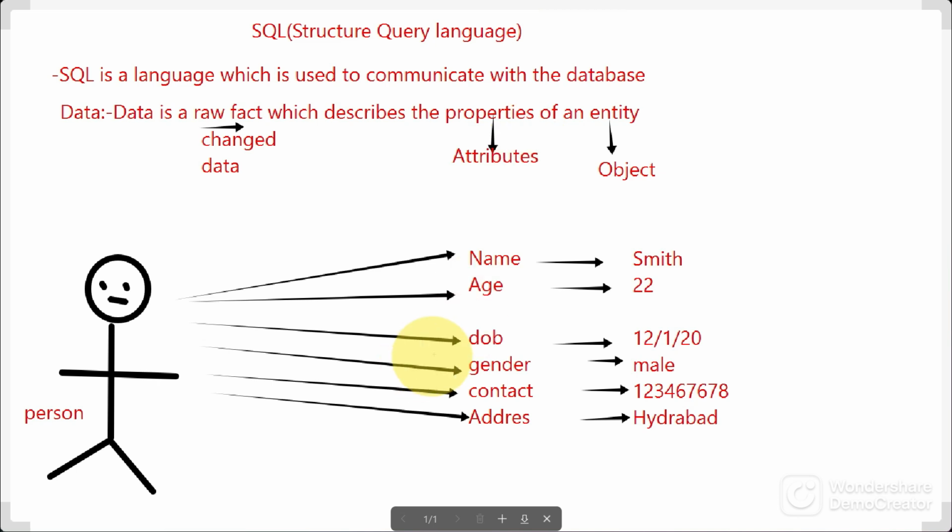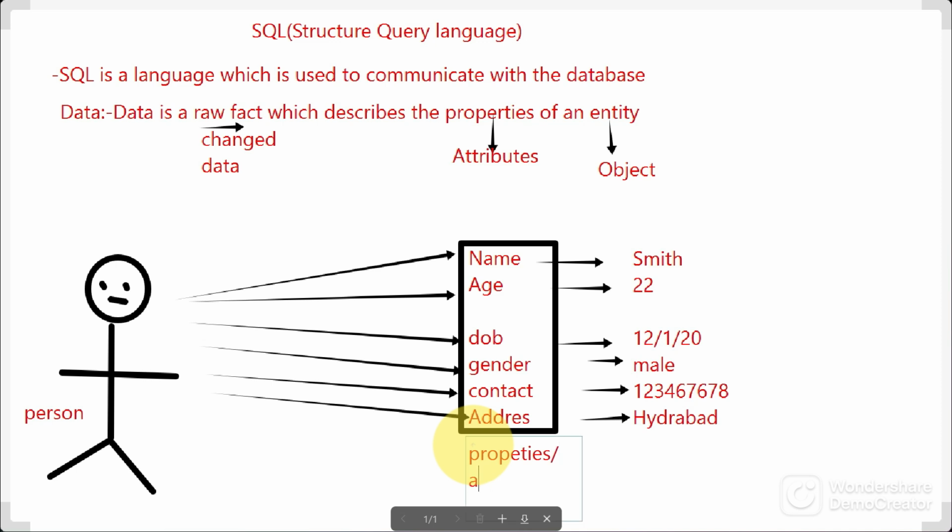These are the properties or attributes of whom?